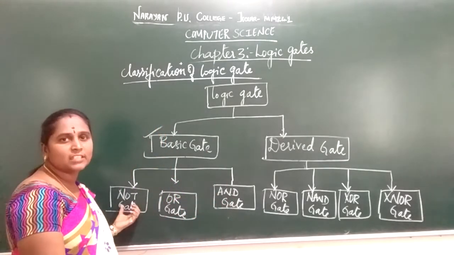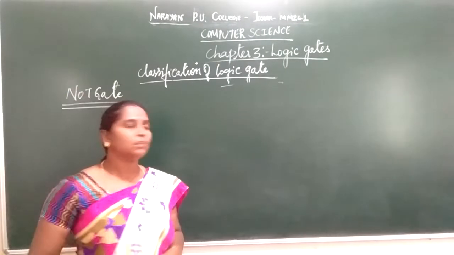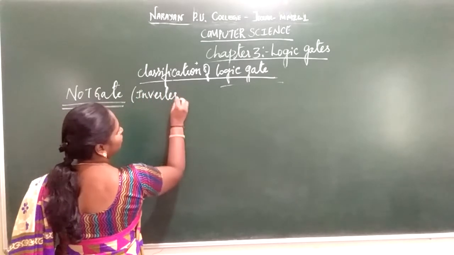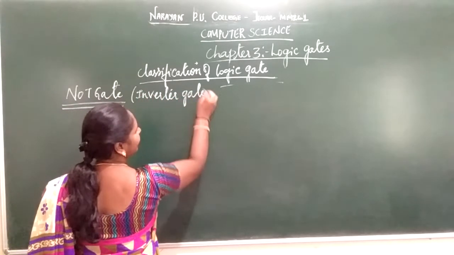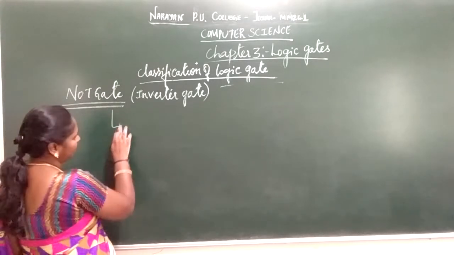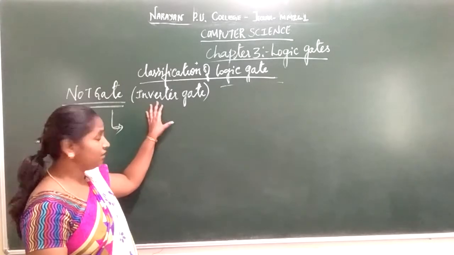First we will discuss what the NOT gate is. The NOT gate is also called the inverter gate. What is a NOT gate? You can get a 1 mark question. A NOT gate is also called the inverter gate.